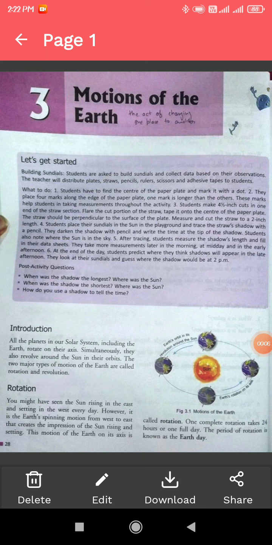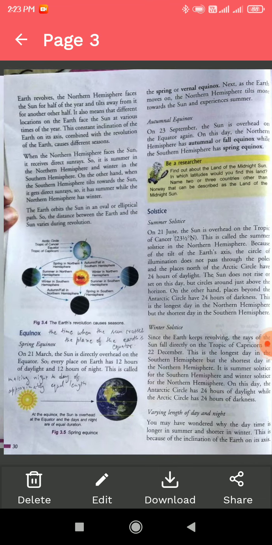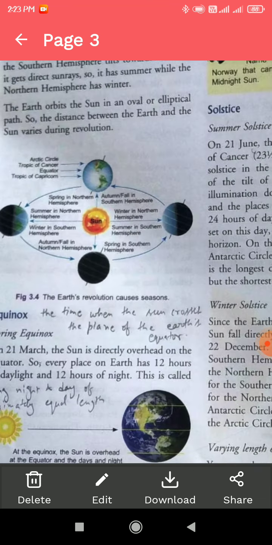In this video, I will continue the chapter, chapter number 3, motion of the earth. In my previous video, I had given an explanation about the introduction, then after that rotation and revolution. Now, in this video, we will discuss equinox. Okay, equinox, page number 30, this line.